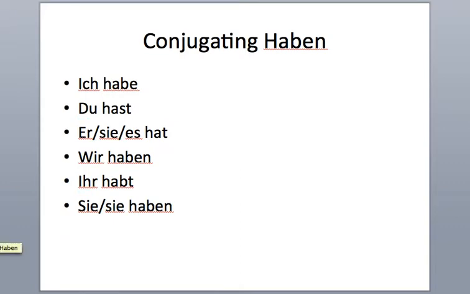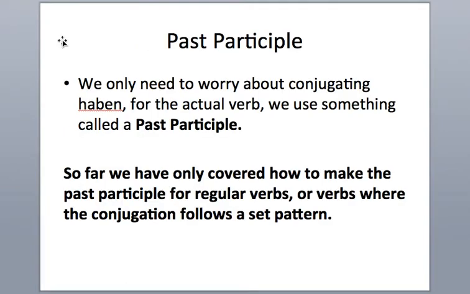So let's review conjugation of haben real quick. We've got ich habe, du hast, sie/es hat, wir haben, ihr habt, and sie haben. This is what gets conjugated in our sentence. And then it's used with the past participle. What does that word mean? Well, we only need to worry about conjugating haben. For the actual verb that we do, we use a past participle.